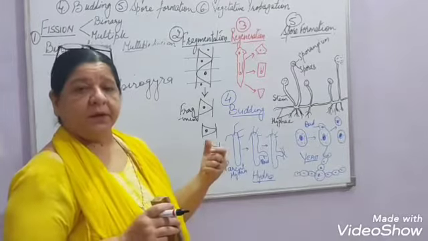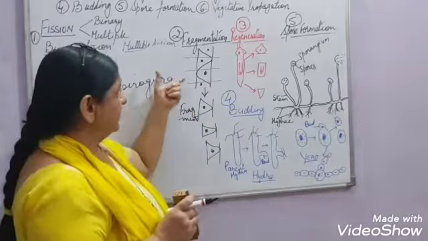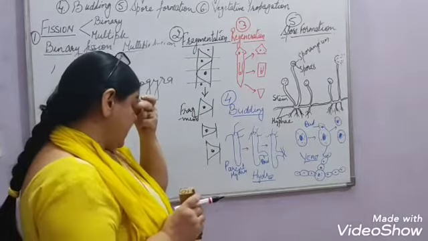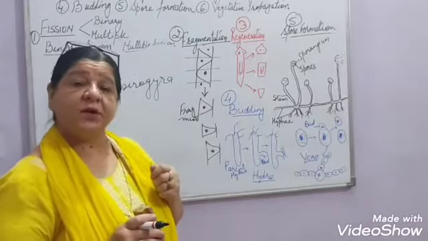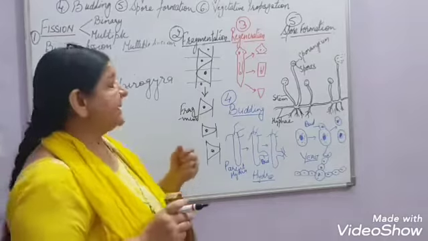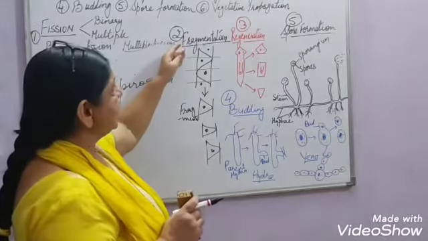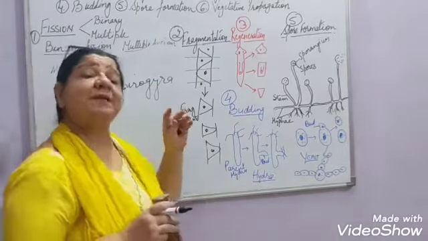But why does it not happen in all multicellular organisms? Even we are multicellular organisms, but as I told you, fragmentation occurs in multicellular organisms which have a simple